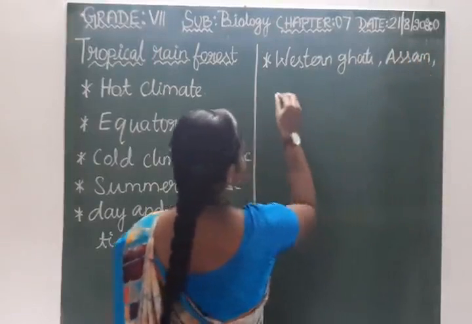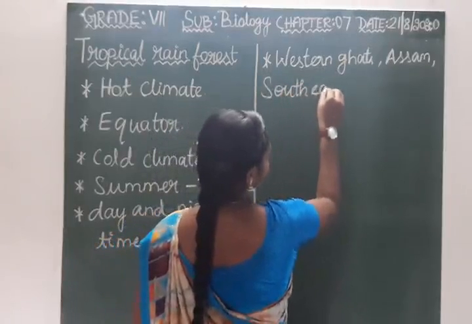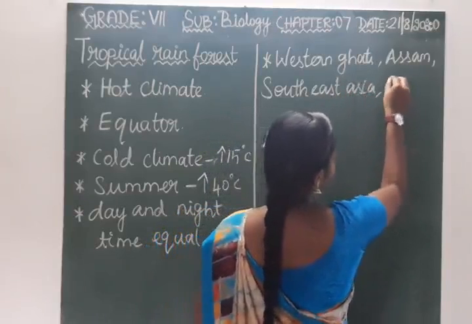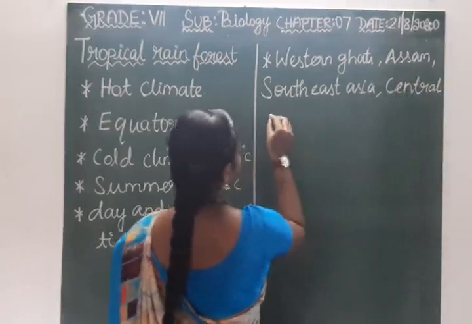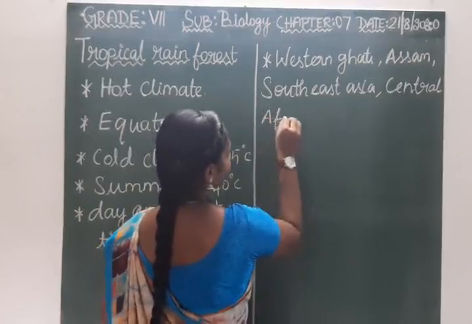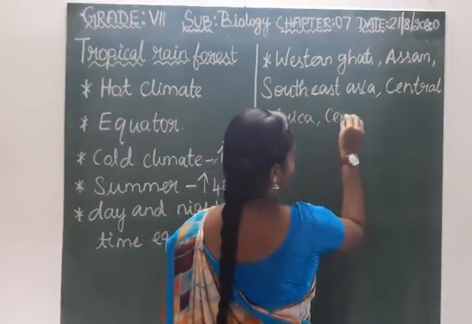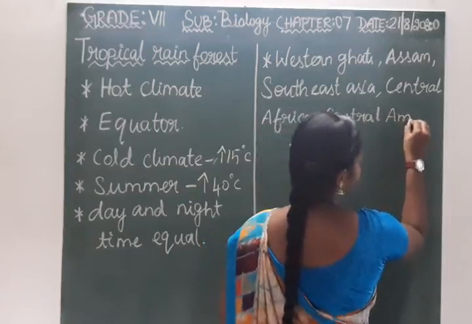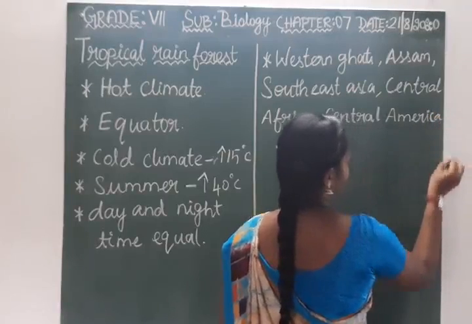Next, Southeast Asia, and Central Africa, and Central America. In these regions we can find the tropical rainforest.